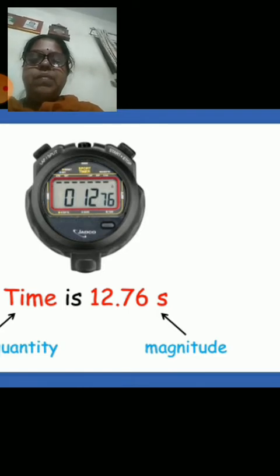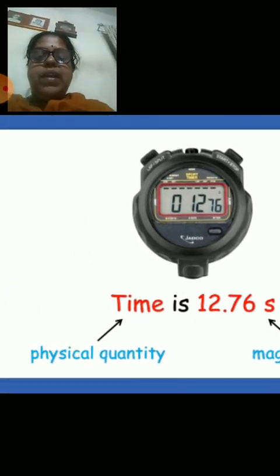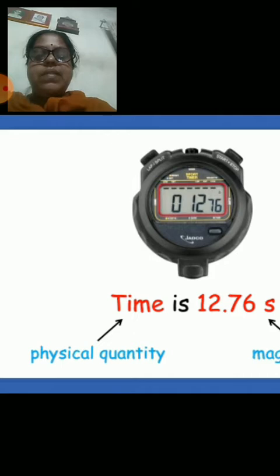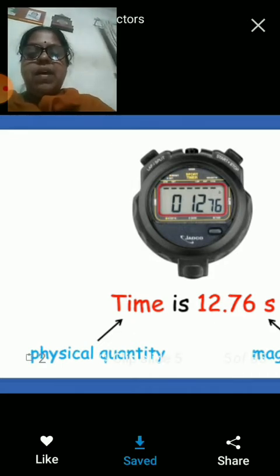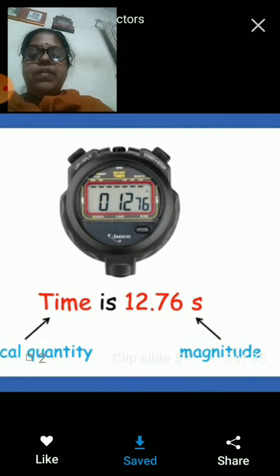What is the time here? The time is shown as 12.76 seconds. So 12.76 is the magnitude and time is the physical quantity.